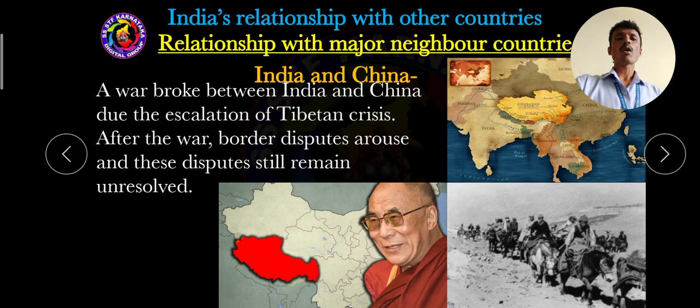Then after the war in the year 1962, border disputes arose and these disputes still remain unsolved. Mainly, dear students, after the 1962 India-China war, border problems started. Still, these problems are unsolved. The borderline problems between India and China still remain.